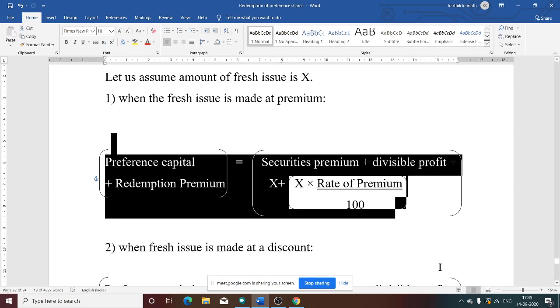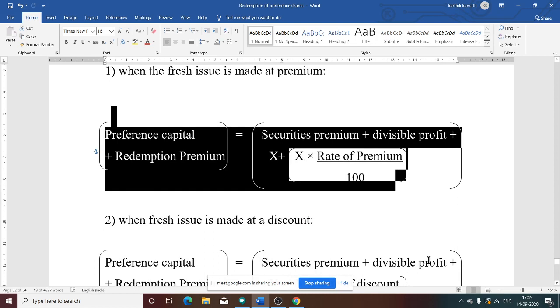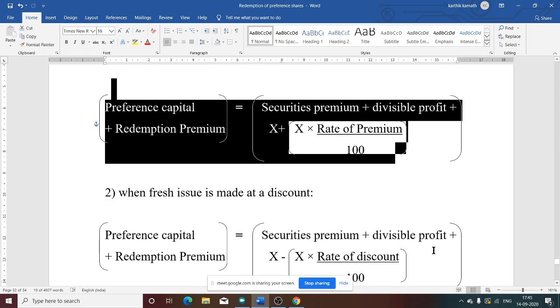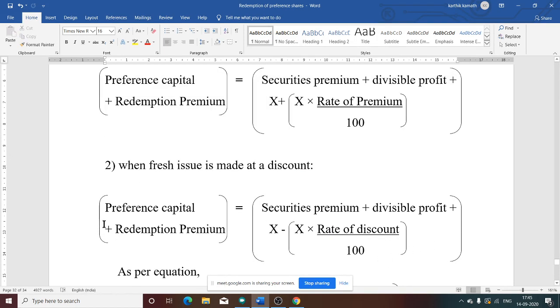Next is for discount. Same formula, only one change of sign. Preference share capital plus redemption premium is equal to securities premium plus divisible profit, where divisible profit means general reserve, profit and loss account, everything, plus x.